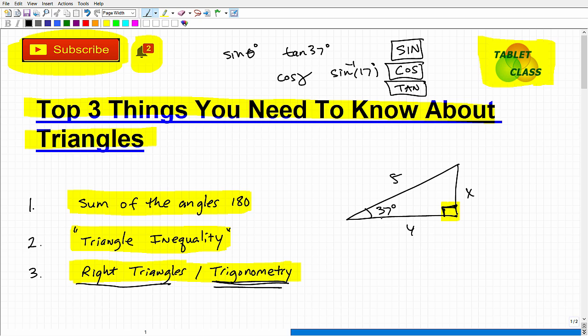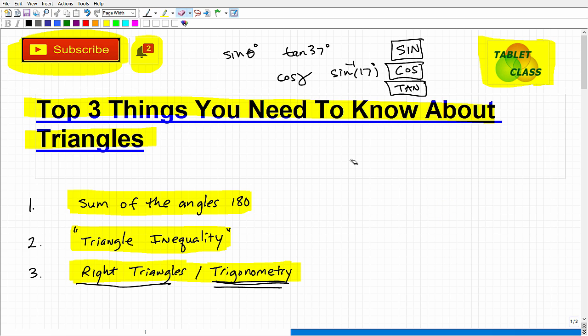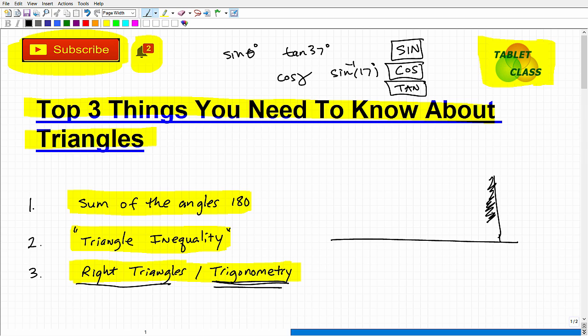So if I have one angle of a right triangle and two of the sides, I can find the missing side. This is extremely important because right triangles are the foundation of trigonometry. So the way this basically works is, let me show you another example that is some more interesting. Let's suppose you had this massive tree in the forest here. Here's a tree, and we want to measure how tall this tree is. Like, how tall is the tree?